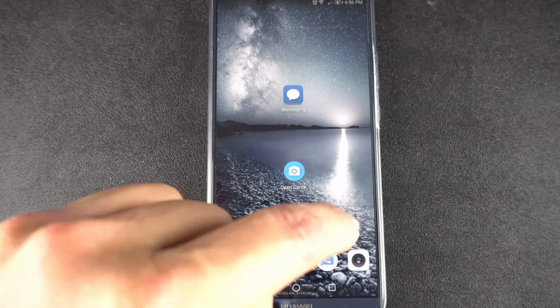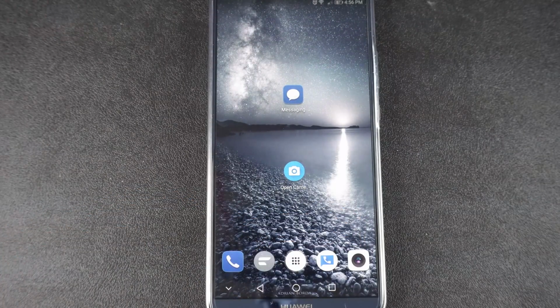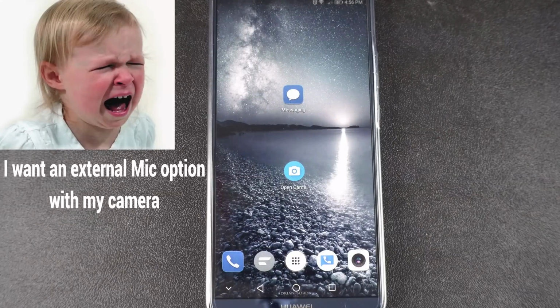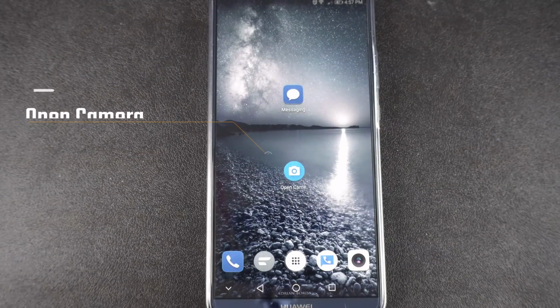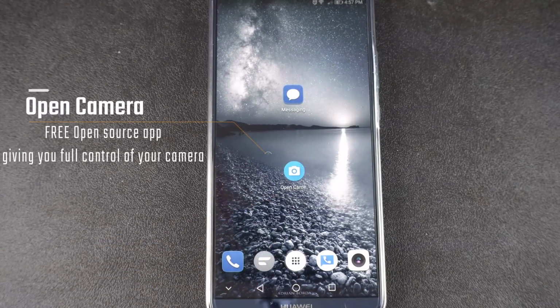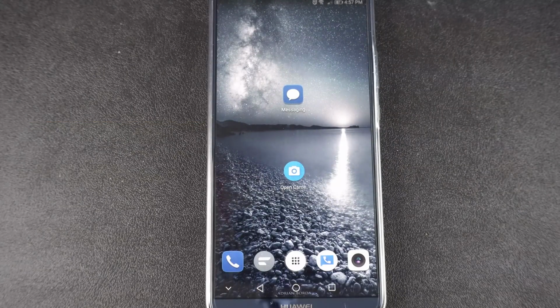Now, the only flaw that I found with that particular app is that inside the settings, it doesn't allow you to use an external microphone. You have to use the mic that's built into the phone with that camera. Simple solution, download a third-party app. I downloaded Open Camera just because out of all the other cameras that I tested, I feel like it gives you the most options. It's an open source camera for Android that allows you to have full control over your camera. And again, they are simple flaws that probably don't mean anything to most people. If they do mean something to you, there's a quick fix.